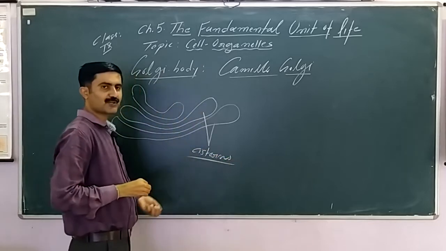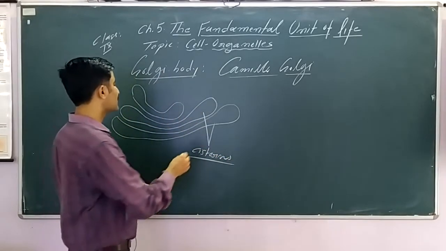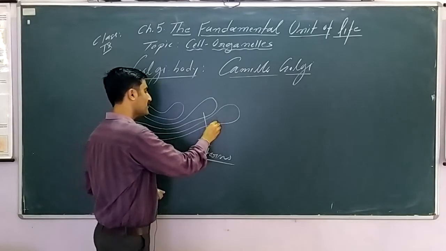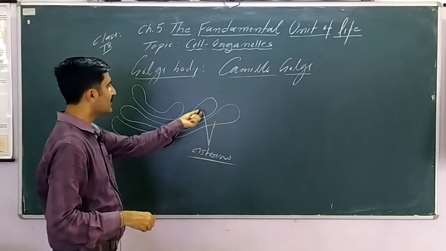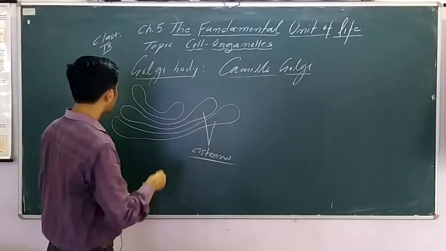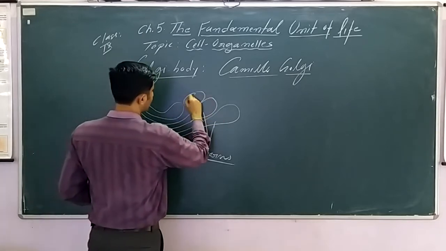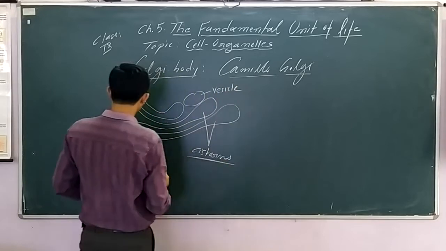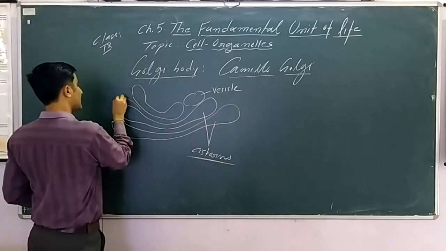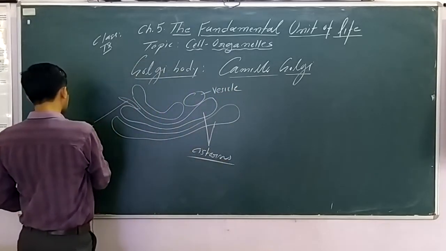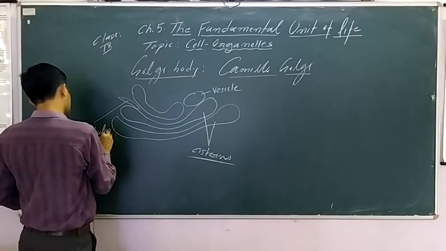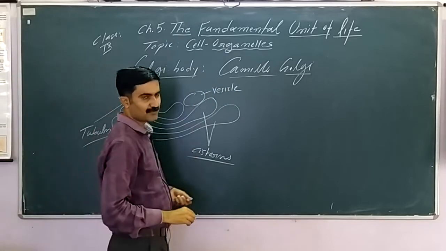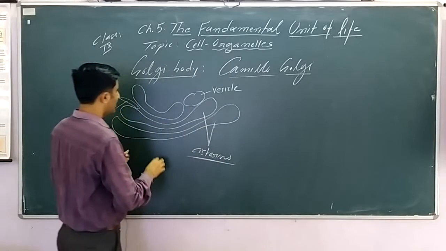So this is a very important word, cistern, or cisterns. These are membrane formed structures. These are narrow from the middle and broad from the end. Along with this there may be presence of vesicles, and sometimes there may be certain tubules also present. But the key structure we have to remember are the cisterns, right?